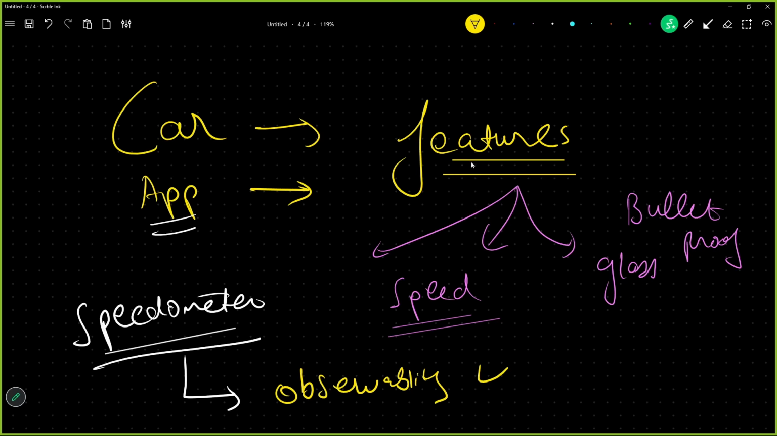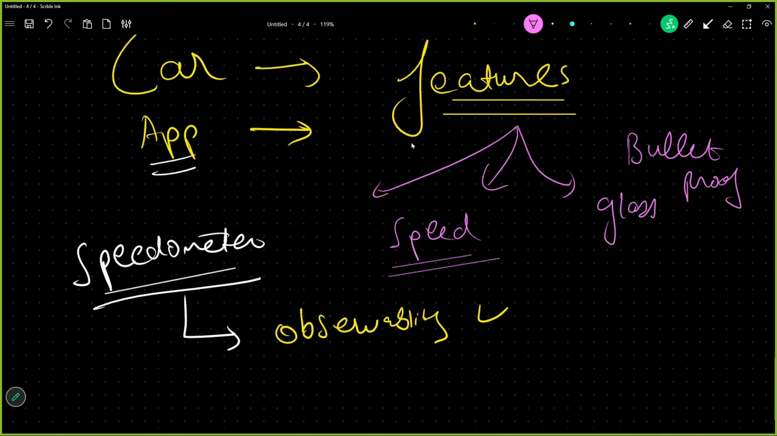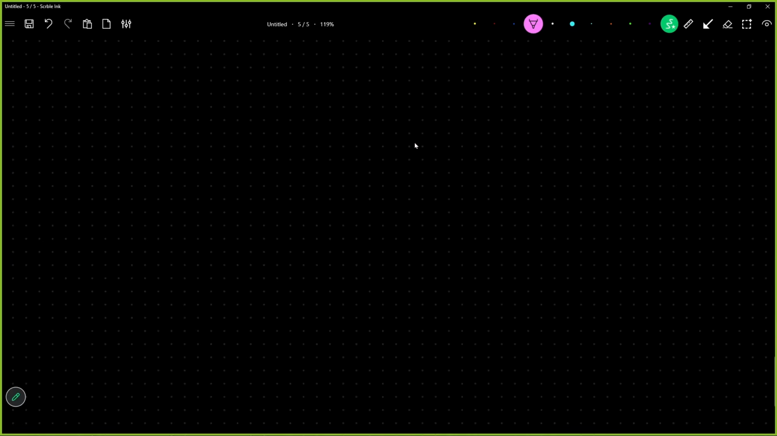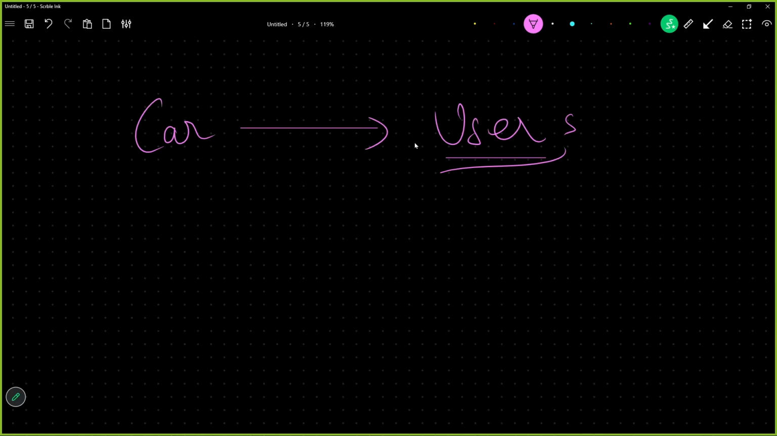So these are some features, right, when you are developing a car. Now, similarly, you develop an app and you develop a car. But now, when the car is ready, you are going to give your users that car to use. Customers are going to be there who are going to purchase your car.